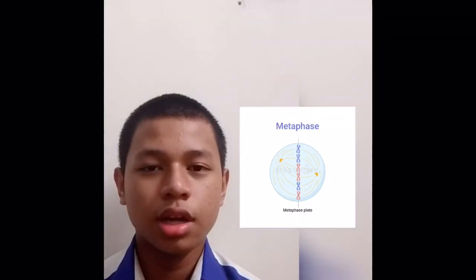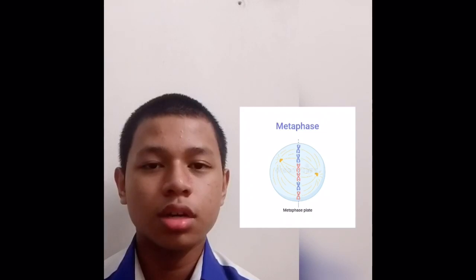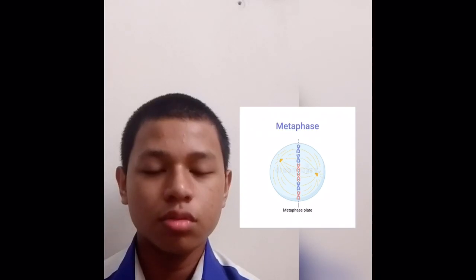The centrioles are at the opposite poles of the cell. The spindle fibers maintain the chromosomes at the equatorial plane. Metaphase ends when the centromere begins to separate. Next is anaphase. So, what happens in anaphase?